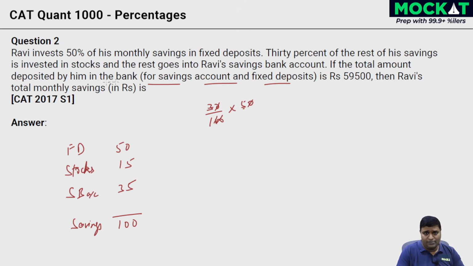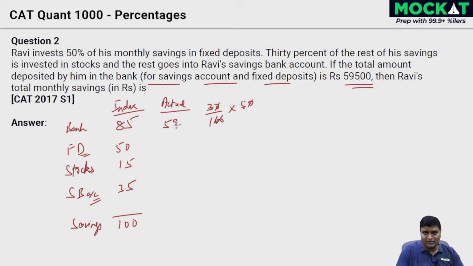So the total amount deposited by him in the bank, and what is that in the bank? The savings account and the fixed deposits. The FD over here and the savings account over here, both put together, that's the bank over here. How much is that coming to? 50 plus 35, 85, right? In the index form. This is the index method, right? If 100 was the total savings, 85% of that is getting into the bank, right? If that is rupees in actual terms, right? We've seen this, it's a simple one. We've seen this in the lessons.